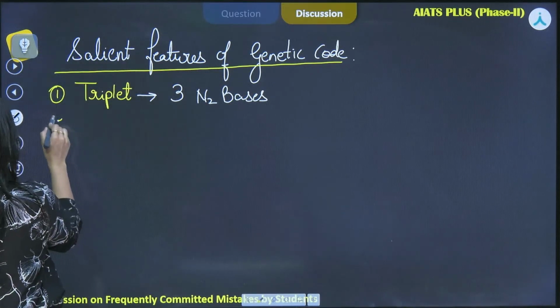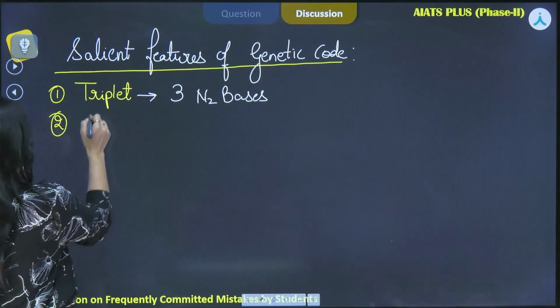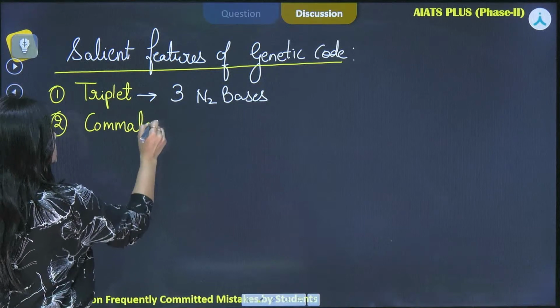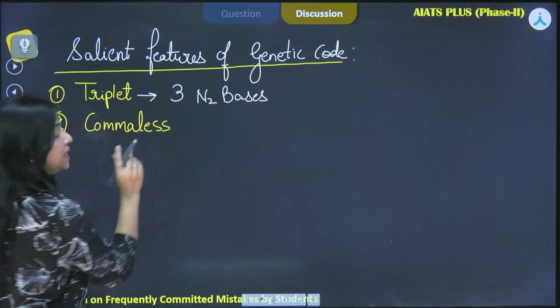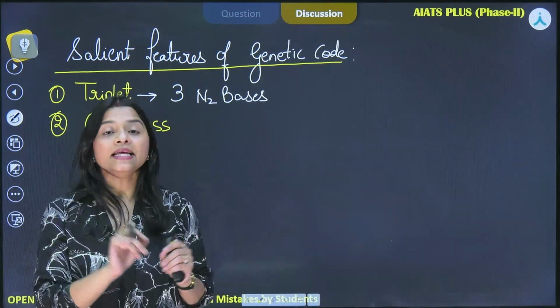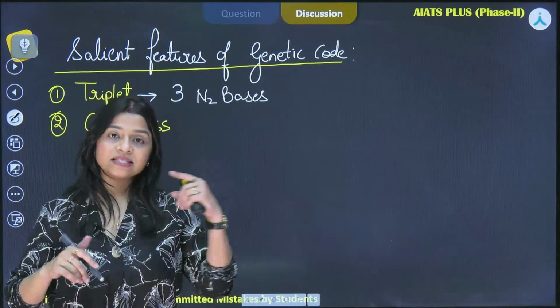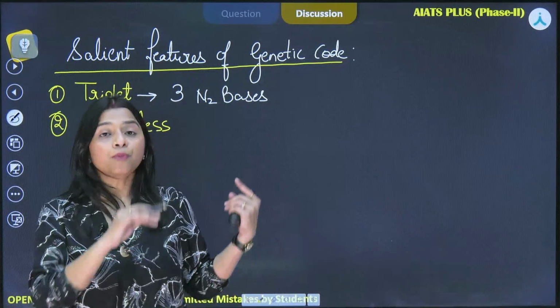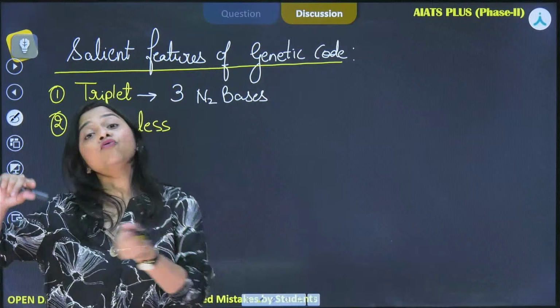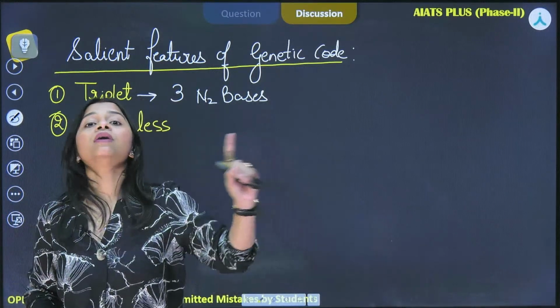The second characteristic feature is our genetic code is comma-less. That means it is read in a contiguous fashion when the translation will be done. The process of translation will be done when the mRNA will be read to form proteins. It will be in a contiguous fashion.